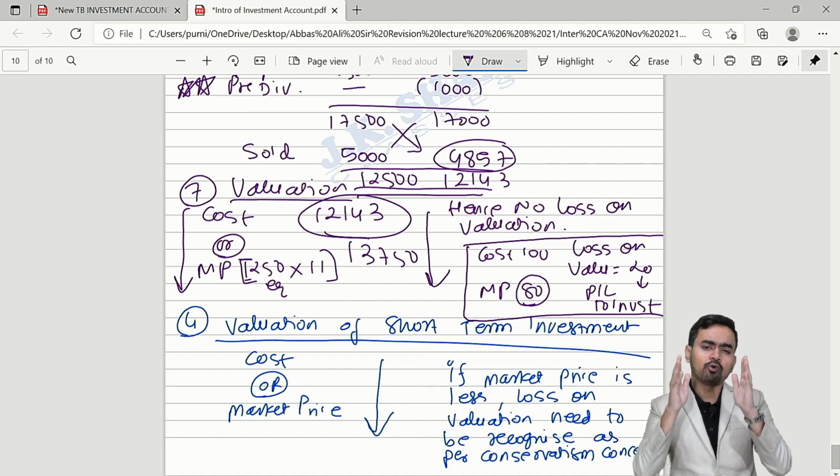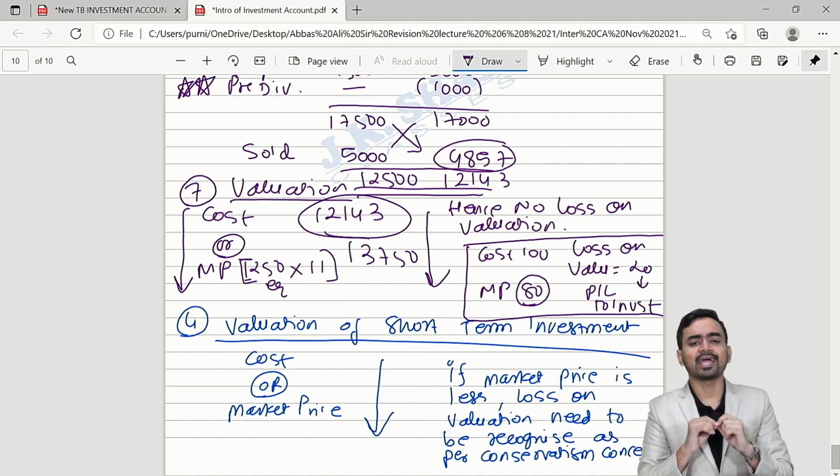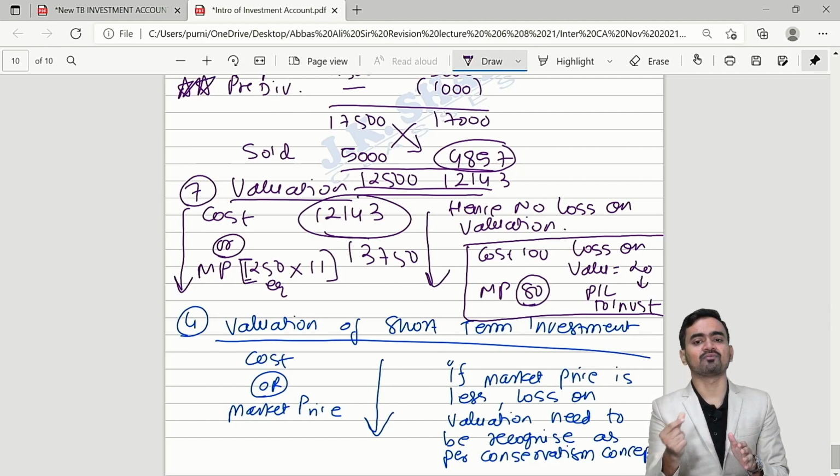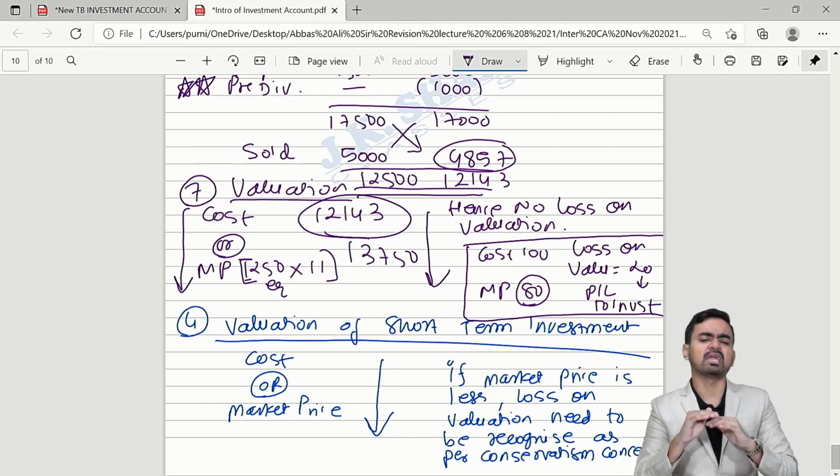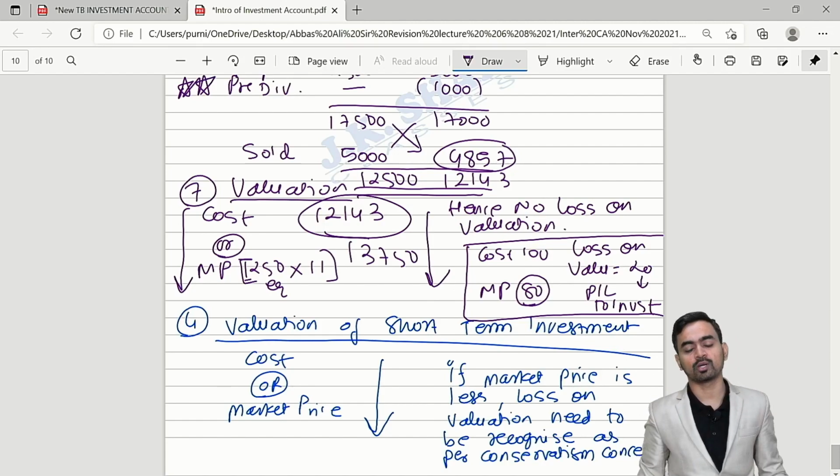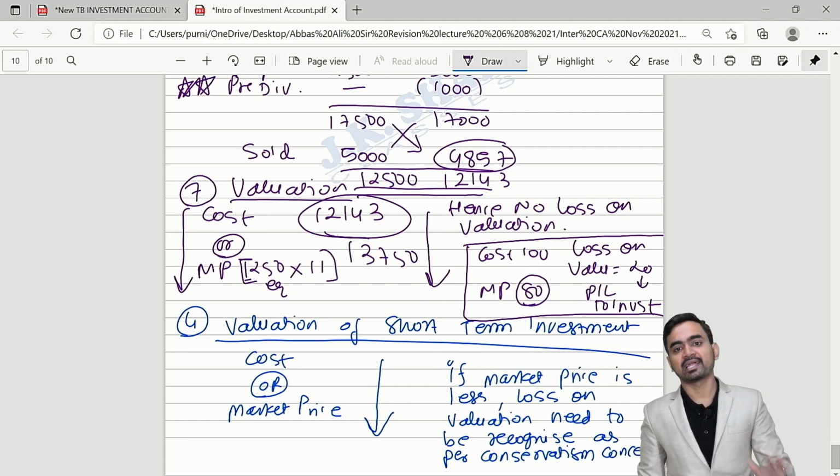So if you refer only this much, guarantee your entire investment account chapter effectively conceptually is over. Please take the full advantage of it. Is it clear, my dear students? I hope you are getting everything.